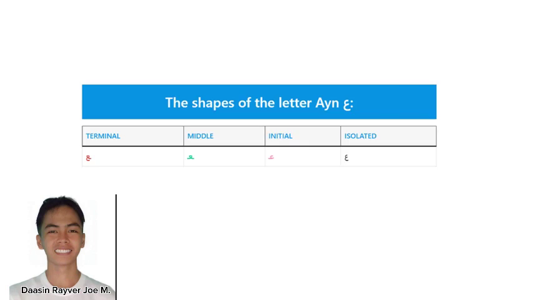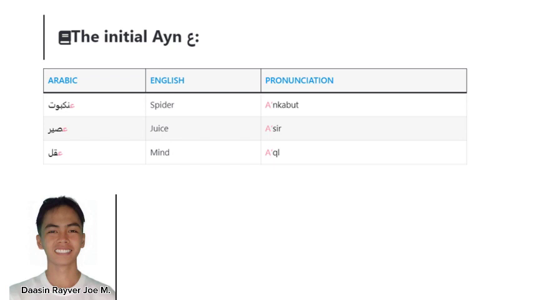Next up, we have Ain. Ain is a light letter, and here its shapes. For the example, for the initial Ain, we have spider, which is pronounced Ein Kabut. We have juice, which is pronounced Aiser, and we have mine, which is pronounced Akir.